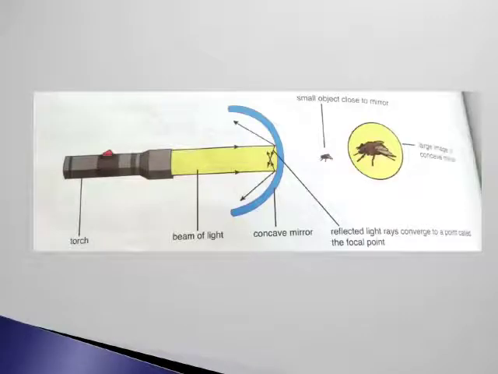Students, this is the diagram for the concave mirror. In this diagram, you can see that beams of light emerge from a torch. These beams of light pass. A concave mirror is placed in front of these light rays. The concave mirror converges the reflected light rays at one point, which is called the focal point. If a small object is placed close to a concave mirror, then we obtain a large image in the concave mirror. So you can see that a concave mirror is a converging mirror because it converges light rays at one point.